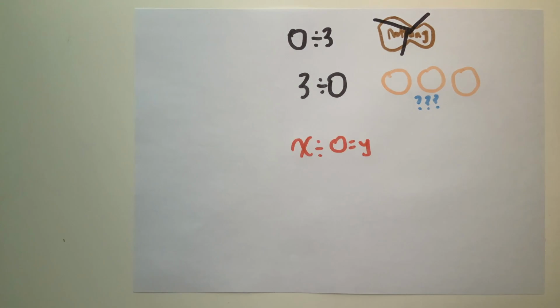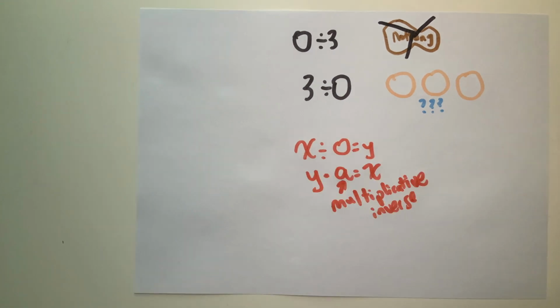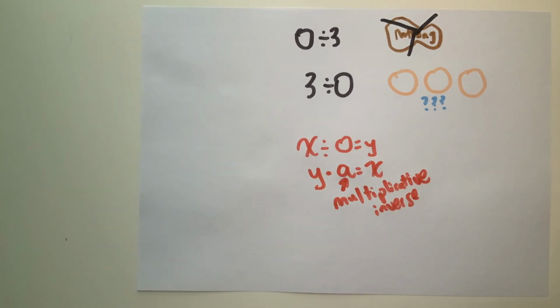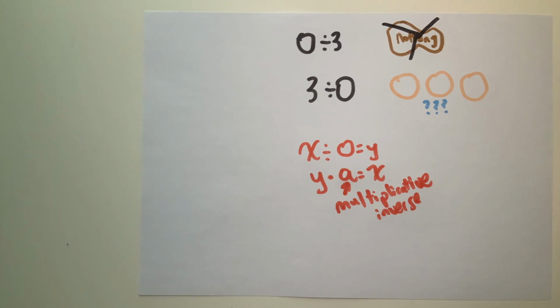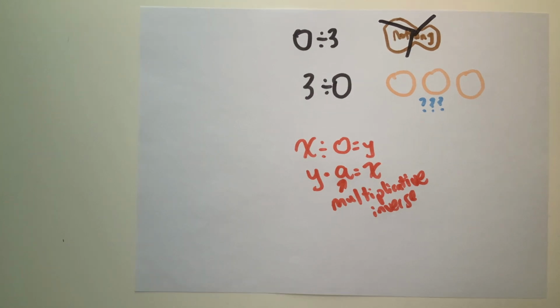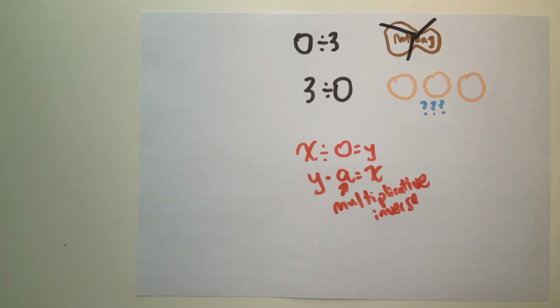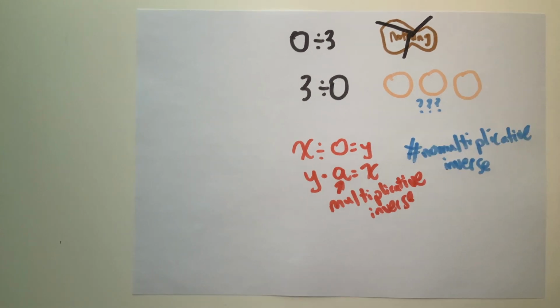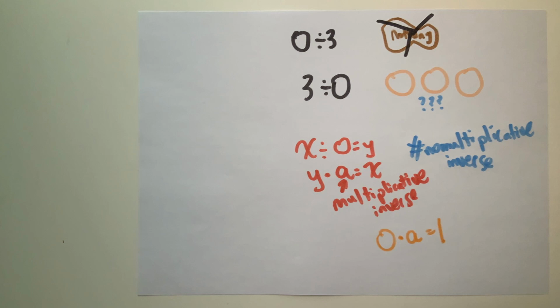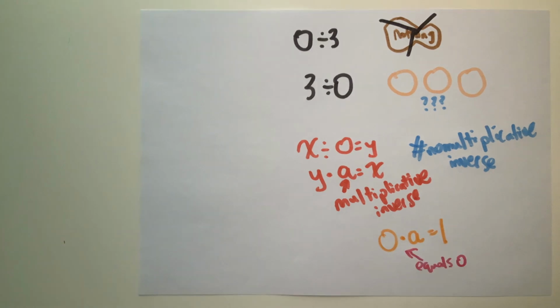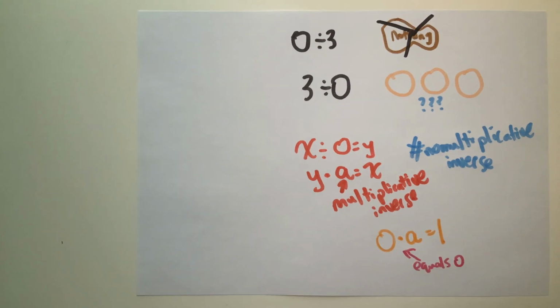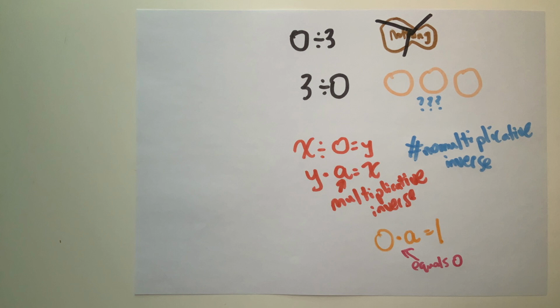Mathematically, if any number x with a divisor of 0 has a quotient of y, then y times the multiplicative inverse of 0 must be x once more. Mathematics has been based around that singular axiom. Unfortunately for mathematicians, 0 appears to not have a multiplicative inverse. By definition, the multiplicative inverse of 0 multiplied by 0 must yield the product of 1, but since anything multiplied to 0 has a product of 0, our equation does not hold true.